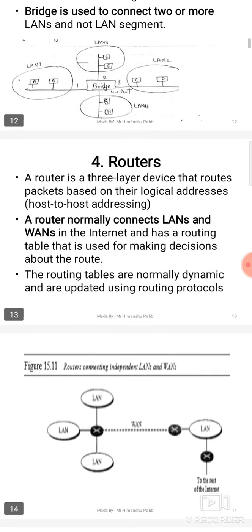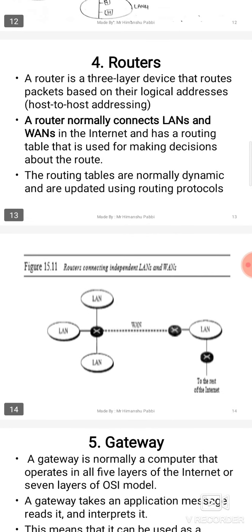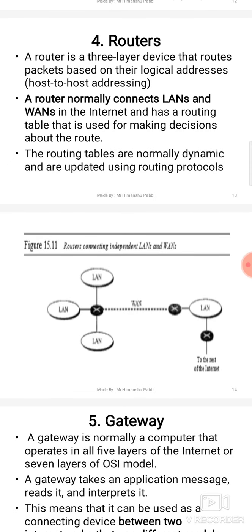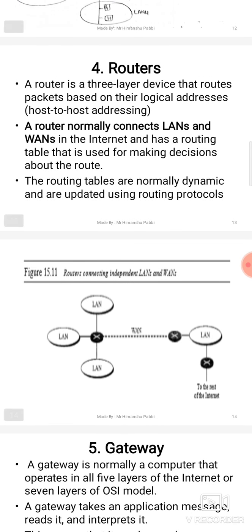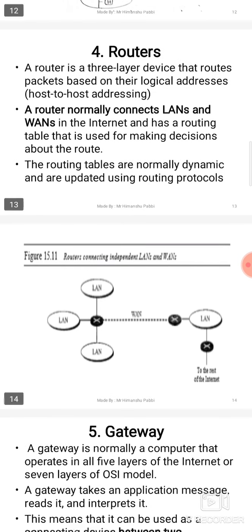Now moving to the next device, that is the router. A router is also known as a layer 3 device, because it works on three layers. The first layer is the physical layer, the second is the data link layer, and the third is the network layer. So the router has filtering capabilities based on IP address. When a device is connected to a computer, an IP address is assigned.